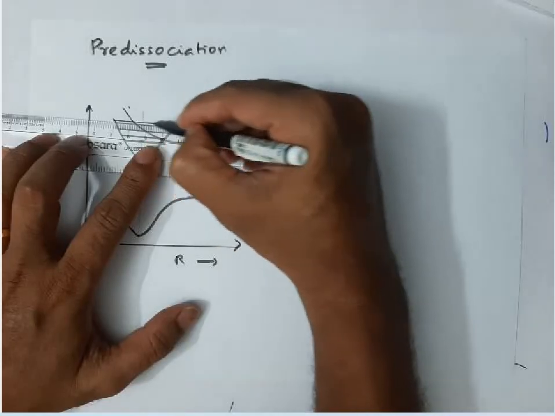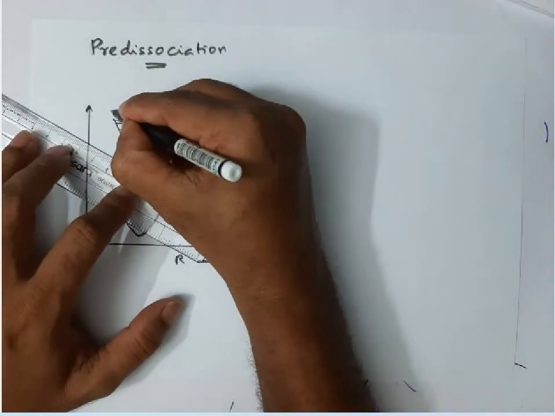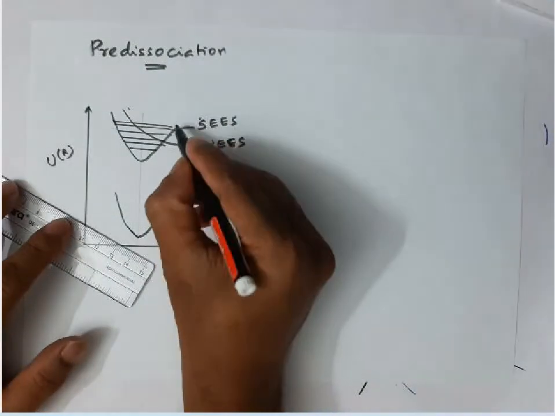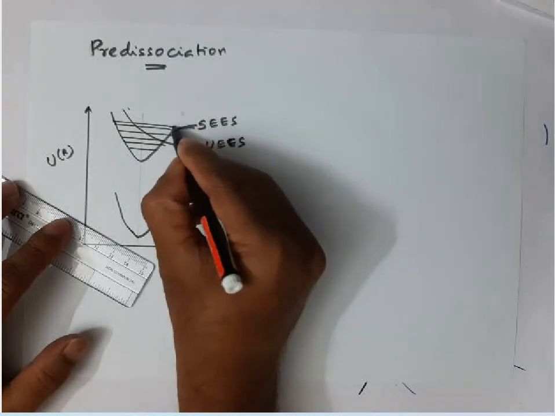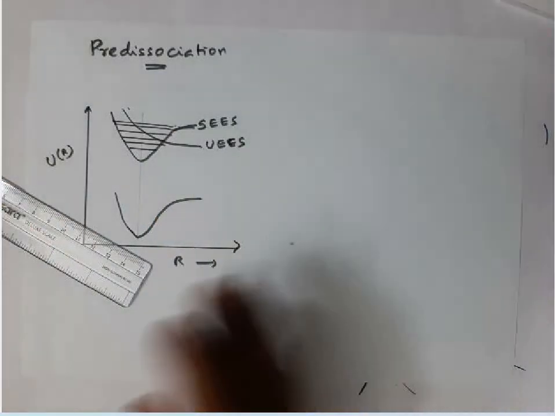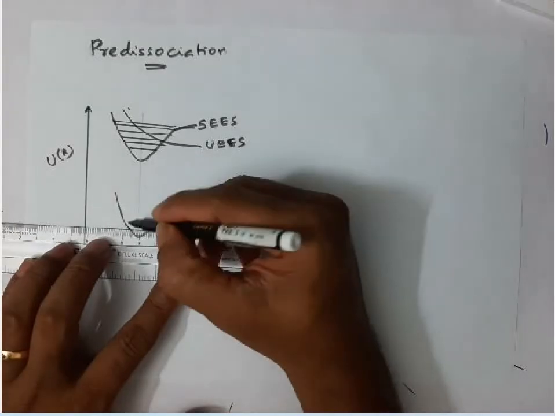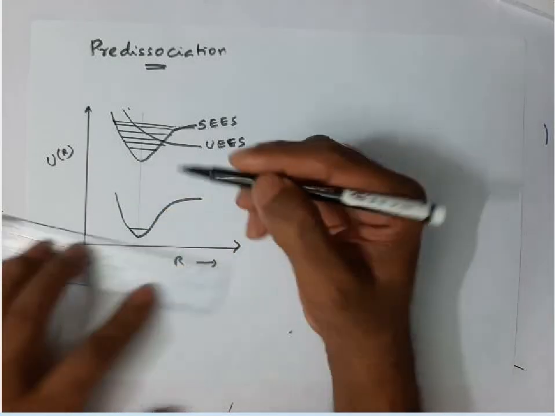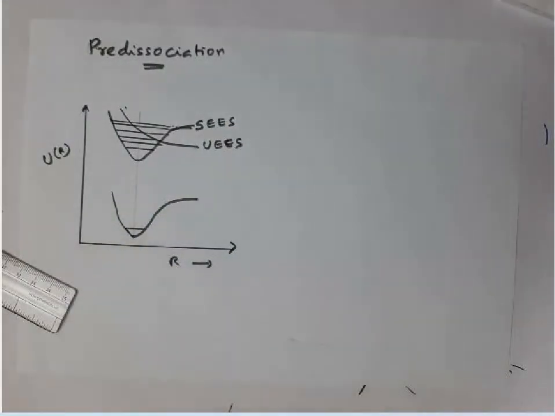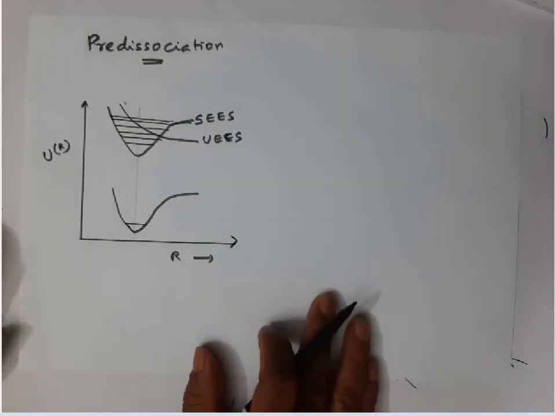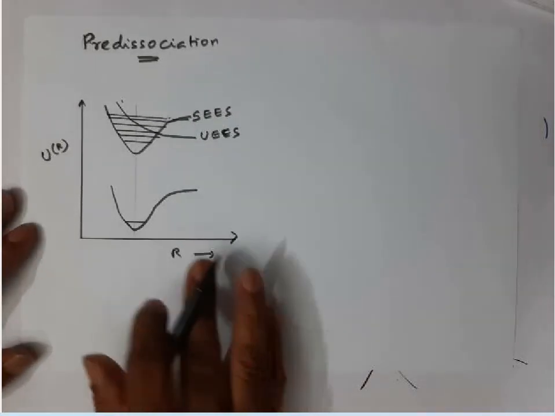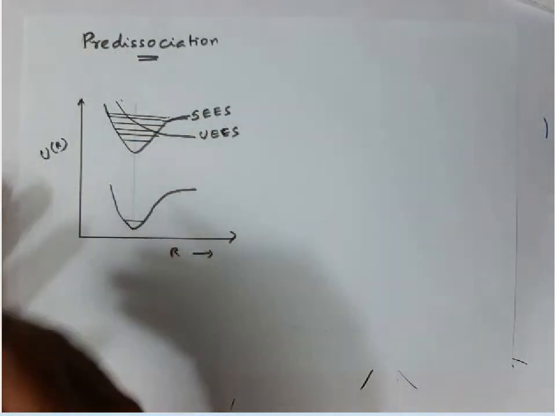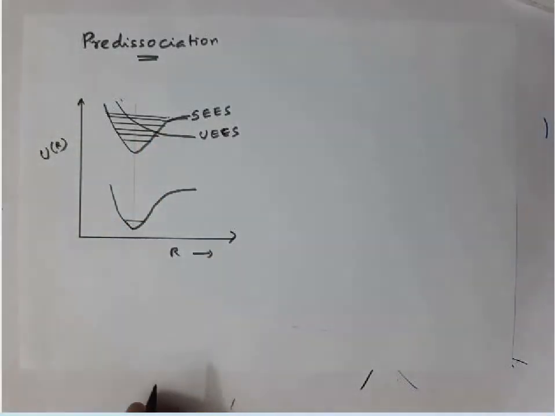Okay, right. So it is a rough sketch, so don't worry about some other features from this diagram. Now listen, when pre-dissociation occurs, what is meant by the concept of pre-dissociation?